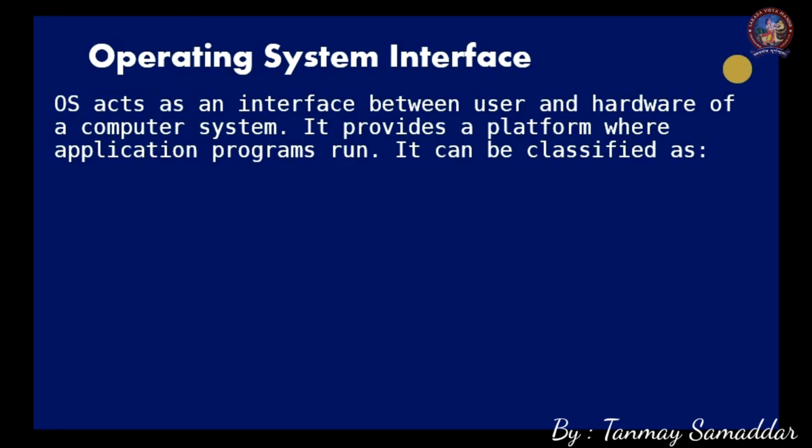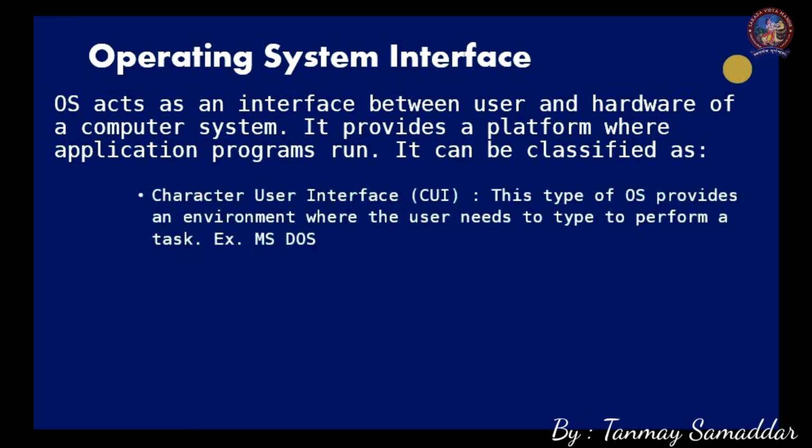The operating system interface can be categorized into two categories. The first one is the character user interface, or CUI. As the name suggests, this type of operating system provides an environment where the user needs to type to perform a task. Anything the user wants to perform, they have to type.